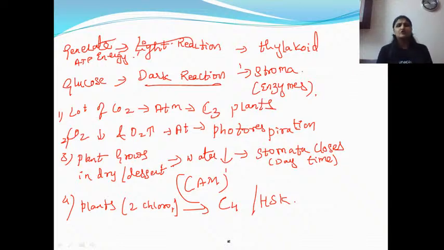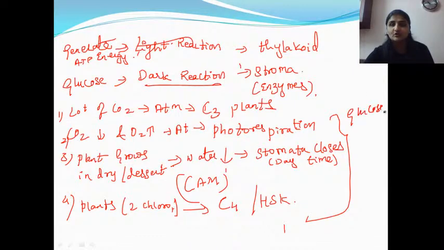So you take a photorespiration plant, a C3 plant, a CAM plant, or a C4 plant, any plant. The primary first step will be different, but the next step will be compulsorily the same in everybody, that is the C3 cycle. They are going to enter into the C3 cycle to prepare glucose. So they all are going to show a common cycle, the Calvin cycle. The Calvin cycle is the one which is useful for preparation of one glucose molecule, C6H12O6.